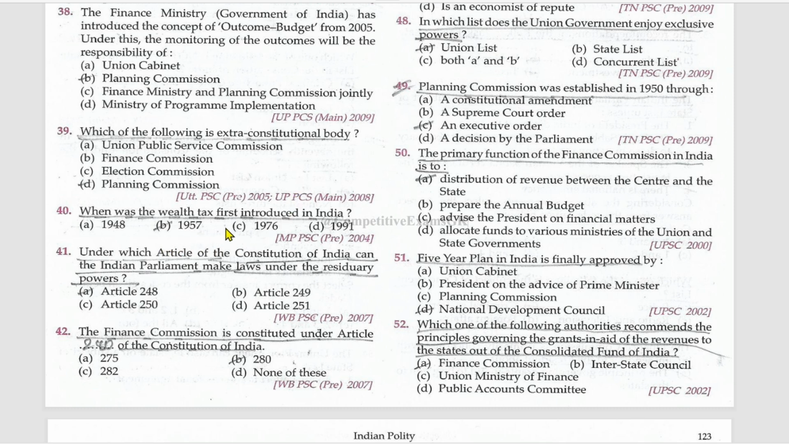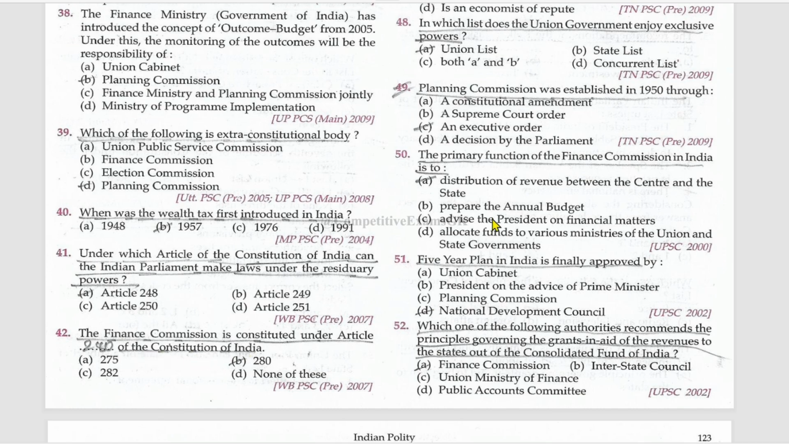Sorry, when was the wealth tax first introduced in India? In 1957. Under which article of the Constitution of India can the Indian Parliament make laws under the residuary powers? Article 248. The Finance Commission is constituted under Article 280 of the Constitution of India.